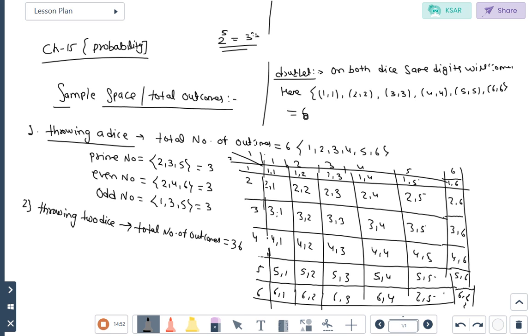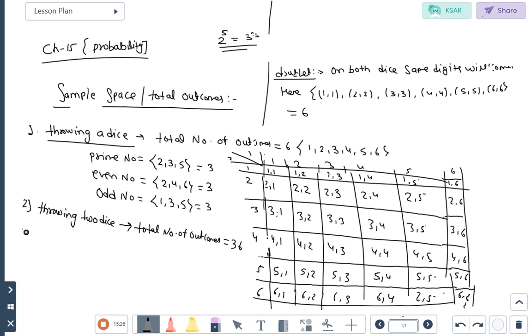Suppose we are asked the number of favorable outcomes for which the sum is 9. In which outcomes will the sum 9 come? Look: 4 plus 5, 5 plus 4, 6 plus 3, and 3 plus 6. So the number of favorable outcomes for which the sum is 9 is 4 outcomes: 6,3; 5,4; 4,5 and 3,6.